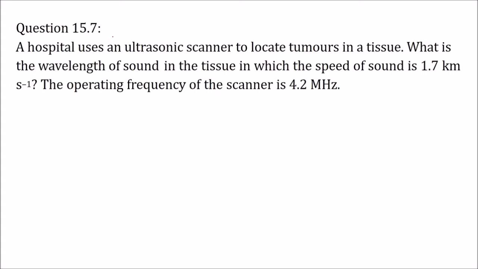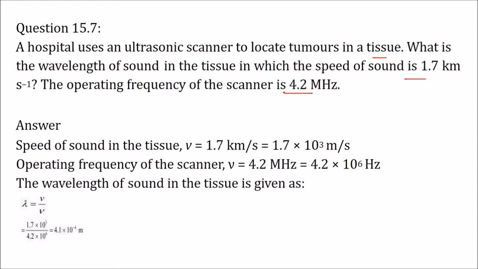A hospital uses an ultrasonic scanner to locate tumors in the tissue. What is the wavelength of sound in the tissue in which the speed of sound is 1.7 kilometer per second? The operating frequency of the scanner is this much. So what all is given? The speed of the sound in tissue is given like this. We'll convert this kilometer into meter. It will be 1.7 into 10 to the power 3.